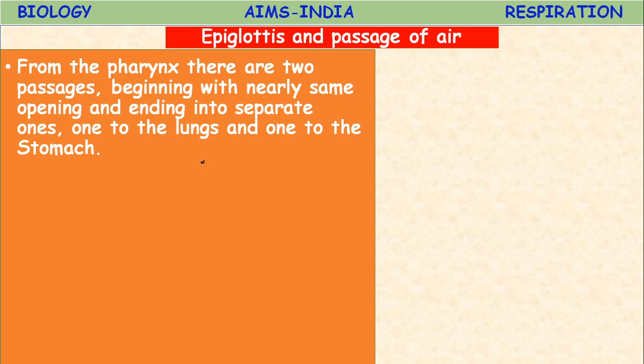The lining of the lungs is much folded, so their total surface is enormous. If all the alveoli of our lungs were spread out, they would cover an area of nearly 160 square meters. That means these alveoli are very many in number.